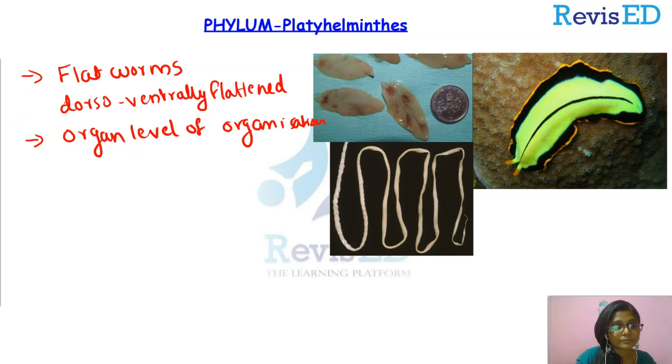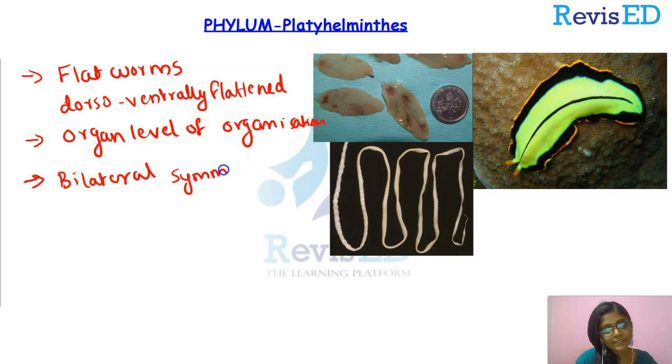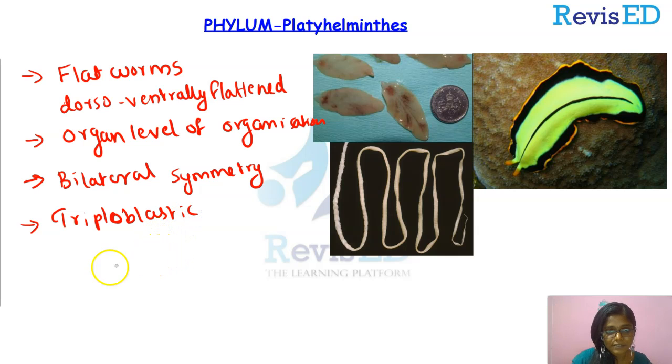Now, what about their symmetry? They have a bilaterally symmetrical body. Bilateral symmetry. And what about their germ layers? Yes, they have all three germ layers, hence they are triploblastic organisms.